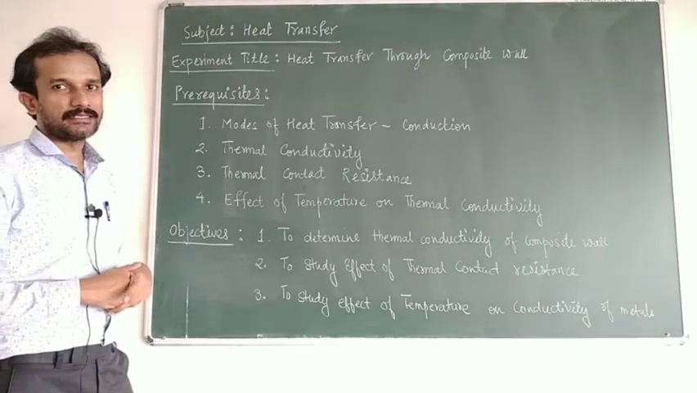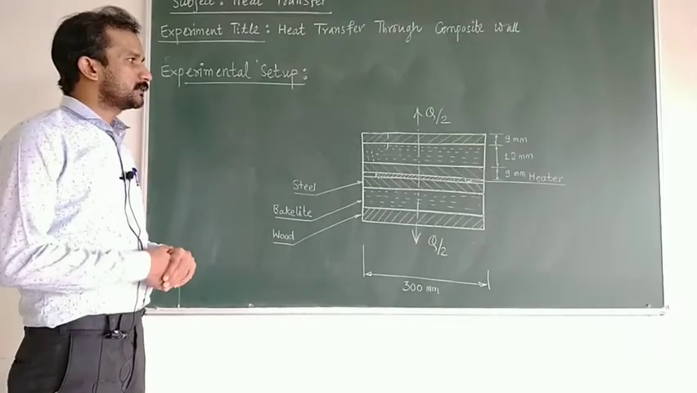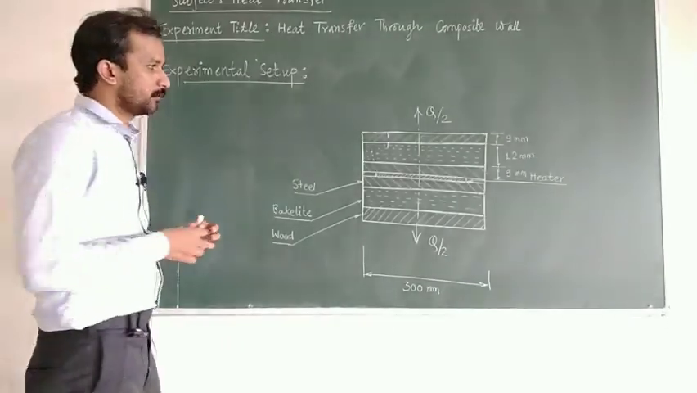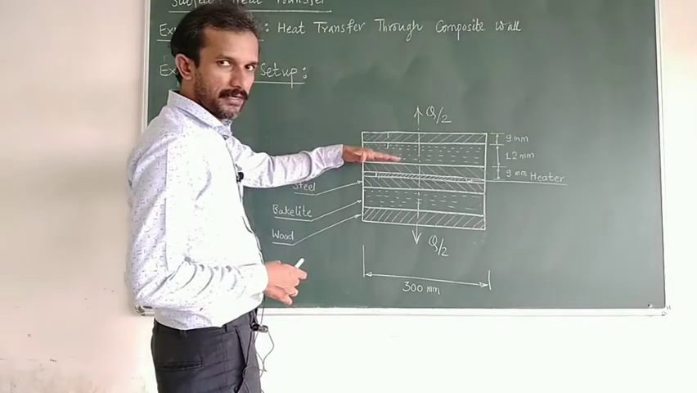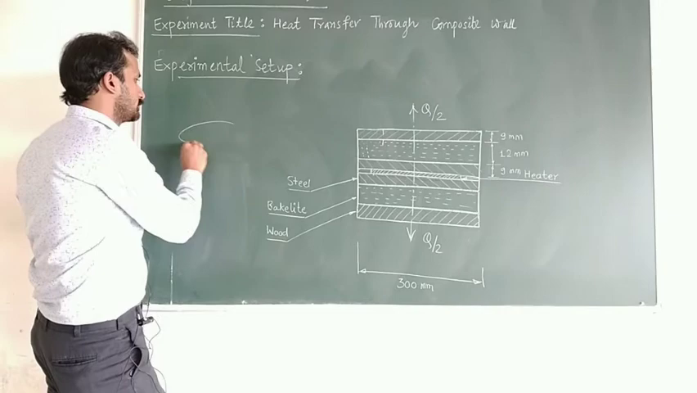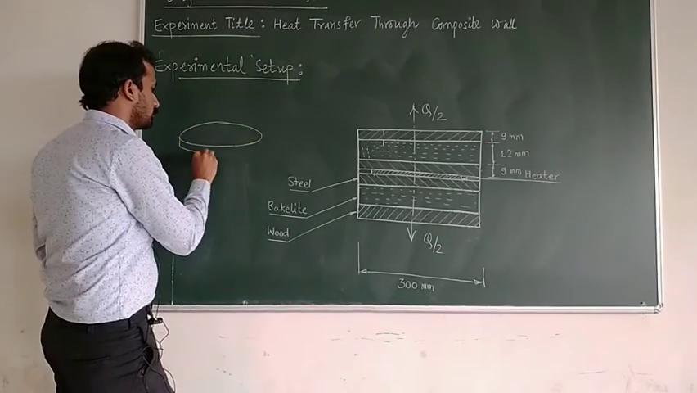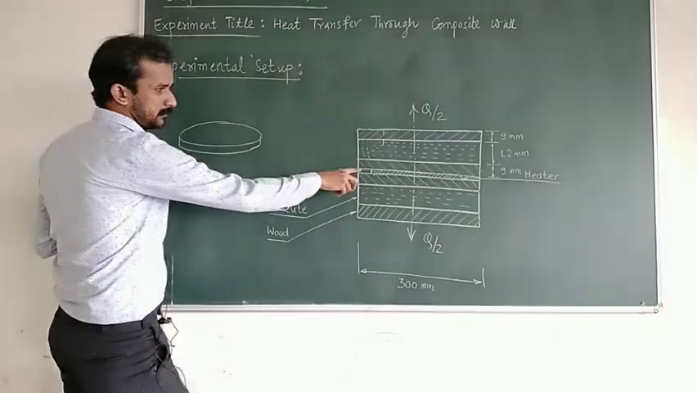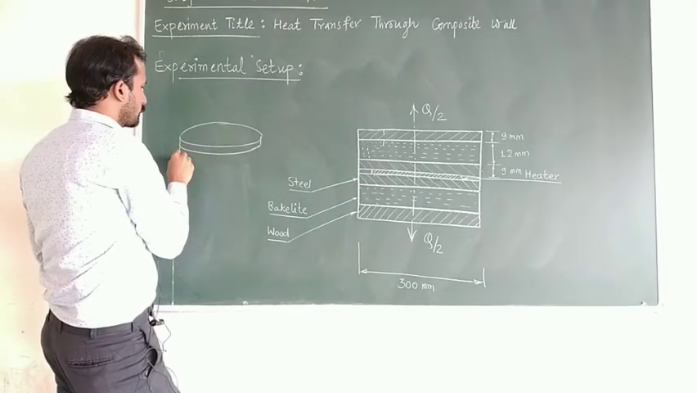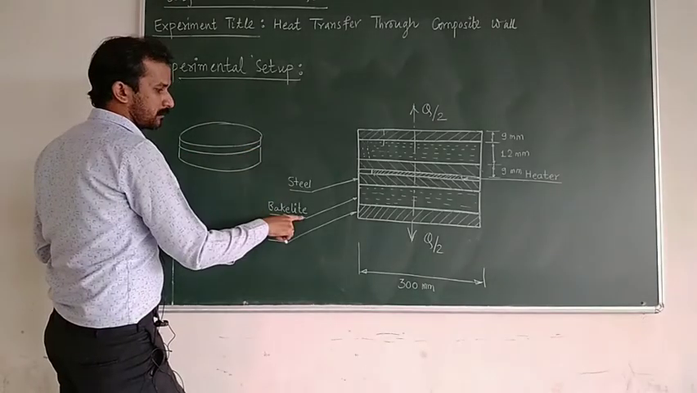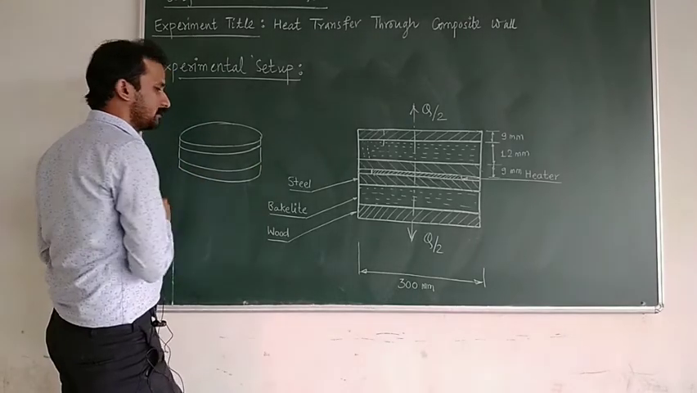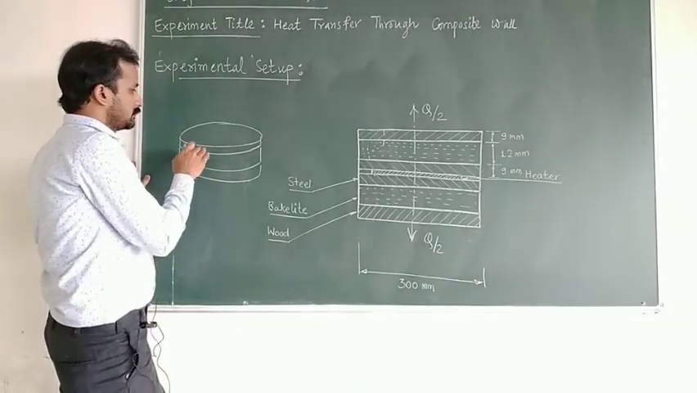Now we'll go for the experimental setup. Now let us see the experimental setup for this composite wall. As I have said, a composite wall has a number of plates mounted over each other. Here we have taken circular plates. Let us say this is a wooden plate. Let us say this is a mild steel plate, this one is a steel plate. Then I have taken a bakelite plate, this one, and then there is a wooden plate. So these are the 3 plates stacked over each other. This is called a composite wall.